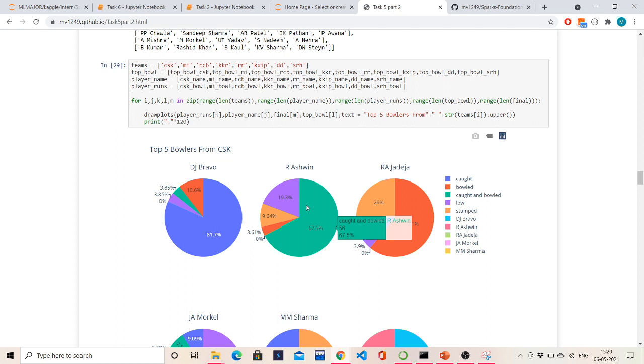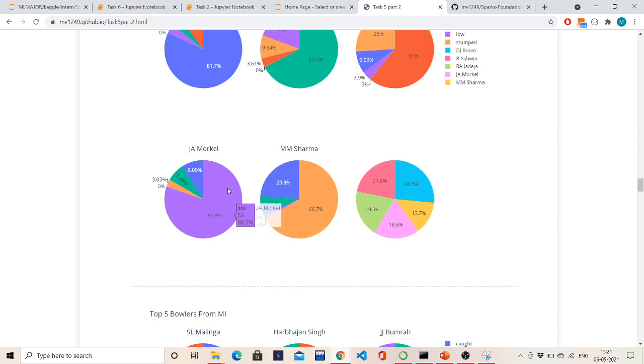Coming to Ashwin, he has taken 68% of his wickets caught and bowled. That means he is a type of spinner who allows the batsman to play short. Jadeja has taken most of his wickets bowled. And Albie Morkel has taken most of his wickets LBW. That means he is a medium pace bowler with a very good length.